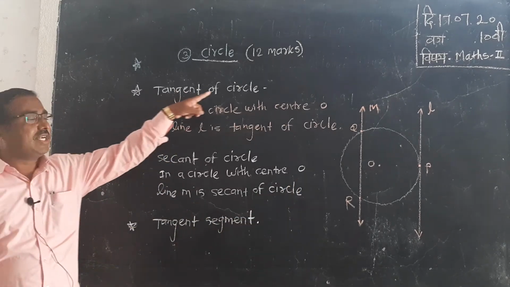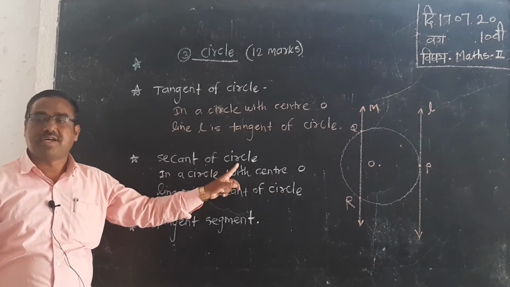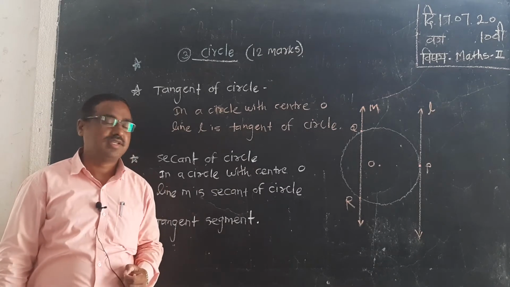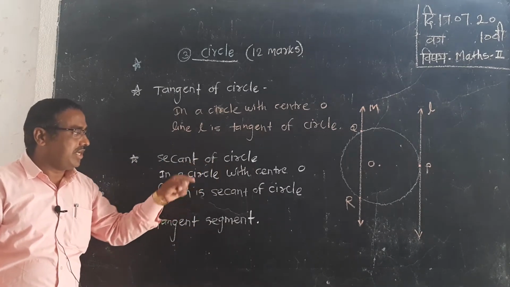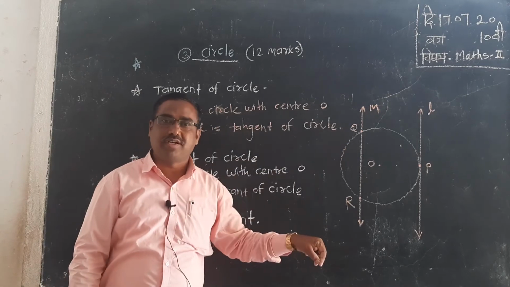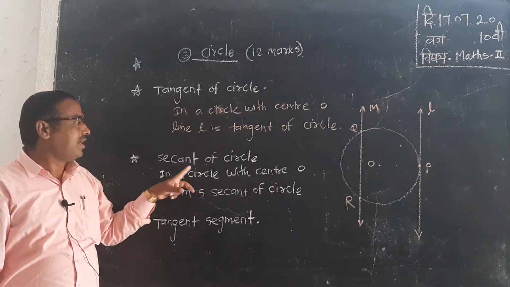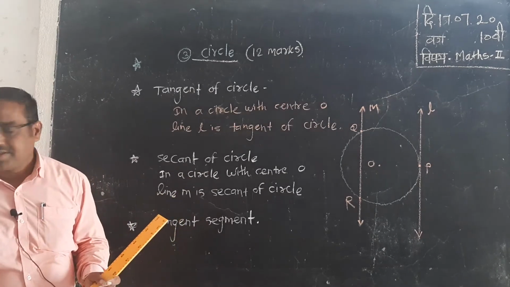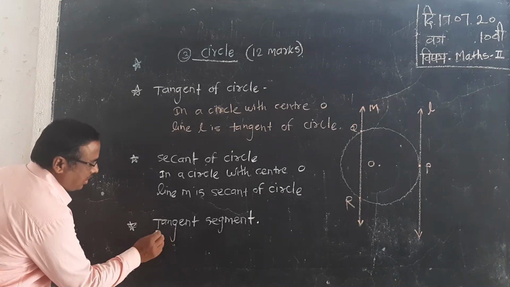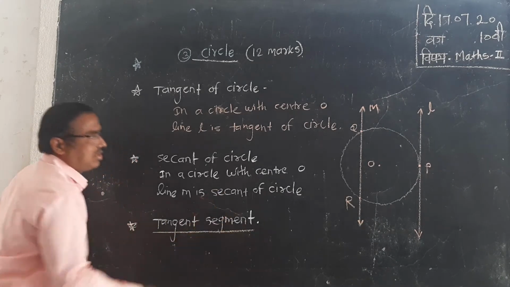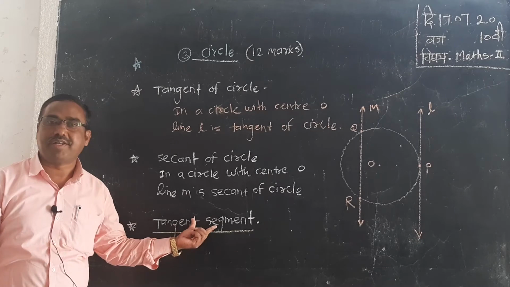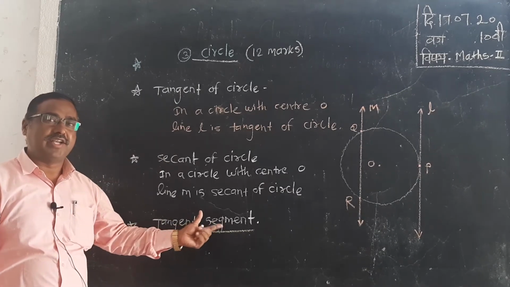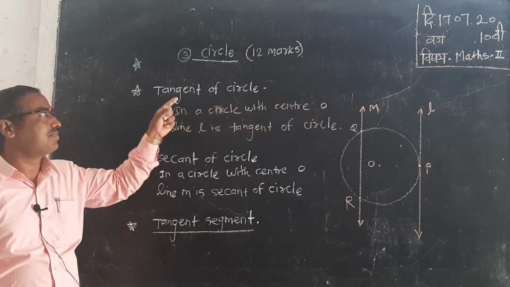Difference between tangent of a circle and secant of a circle. A tangent of a circle touches in only one point, and a secant of a circle intersects two distinct points of the circle. This is the difference between tangent and secant of a circle. Then the next important part of the circle is the tangent segment. When you understand the tangent and tangent segment, then the next theorem is an important theorem in the chapter on circles.